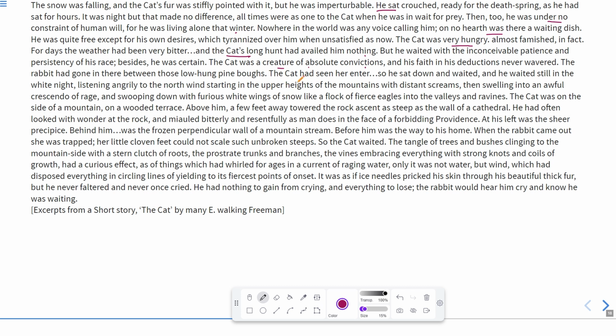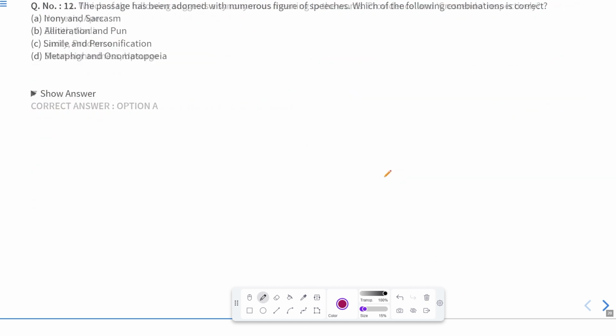Now you can see that we have compared the cat here with many things. For example, fur like pointed needles, as if ice needles. And also we have used as and like to compare the cat with other things. So we have used many times as and like. So it means that in this passage we have used this combination, that is simile and personification.